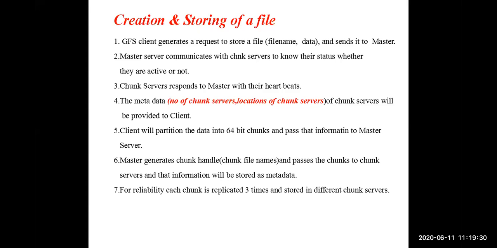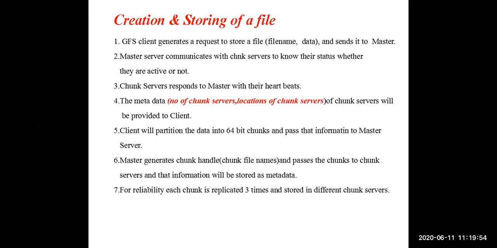For example, your file is divided into 10 partitions. The 10 partitions will be replicated 3 times. That means totally your partitions will become 30. The same 10 will be duplicated 2 times, so the total partitions will become 30. The 30 partitions will be stored in different chunk servers. Clear?